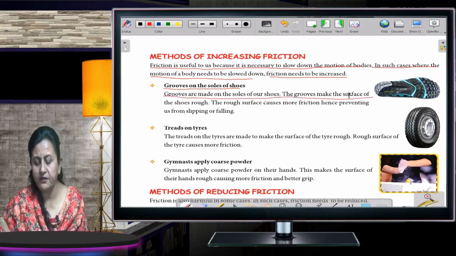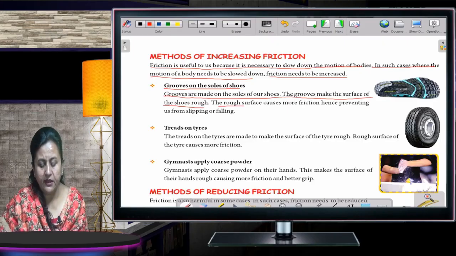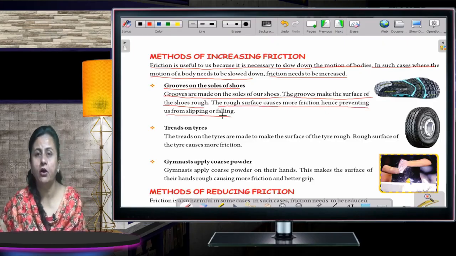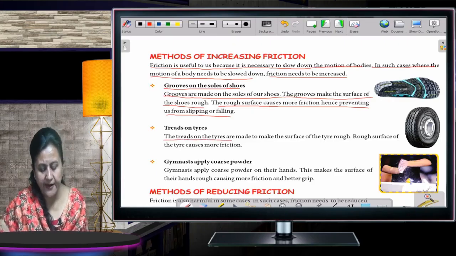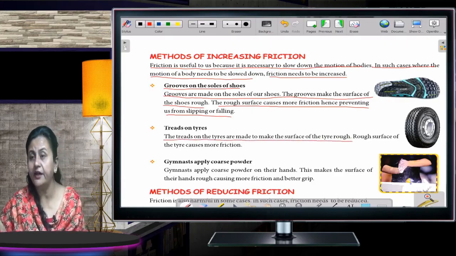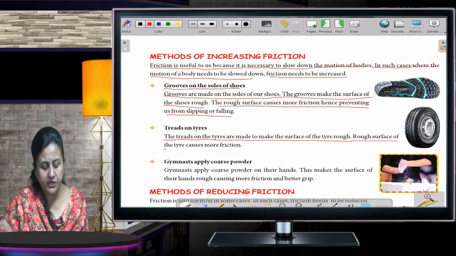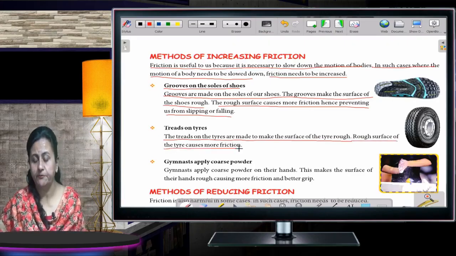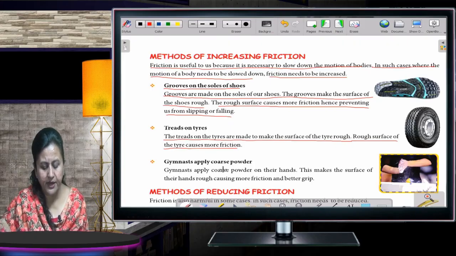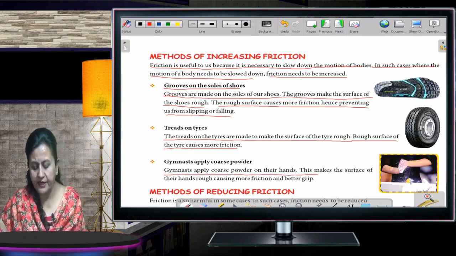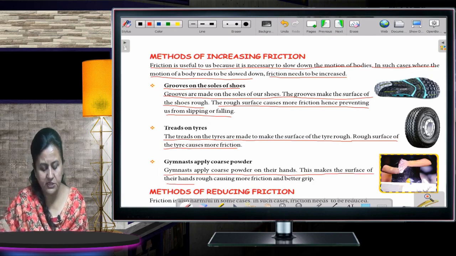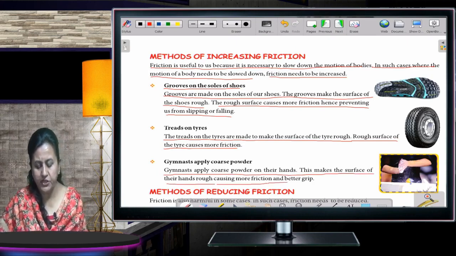The grooves make the surface of the shoe rough. The rough surface causes more friction, hence preventing us from slipping or falling. Now, treads on tires. The treads on the tires are made to make the surface of the tire rough. The rough surface of the tire causes more friction. Okay. Then gymnasts apply coarse powder. Gymnasts apply coarse powder on the hands. This makes the surface of the hands rough, causing more friction and better grip.